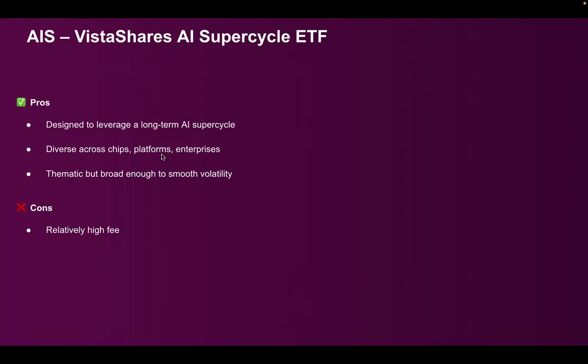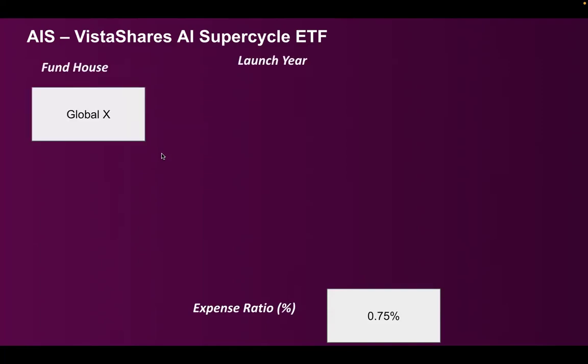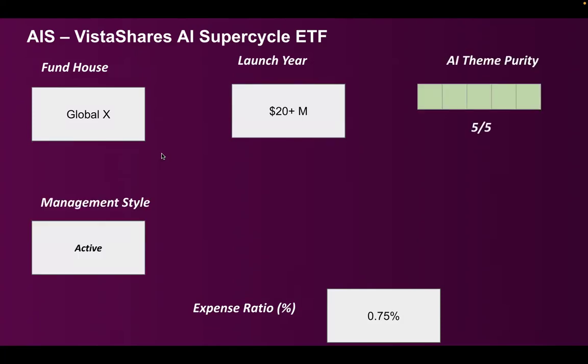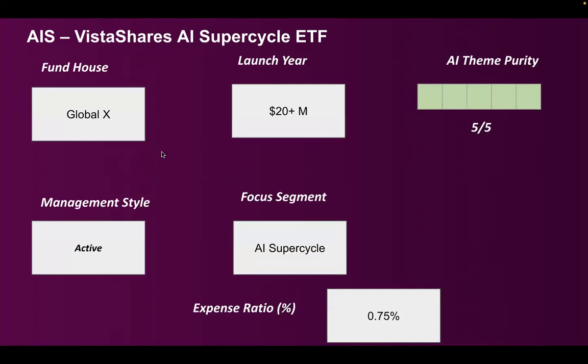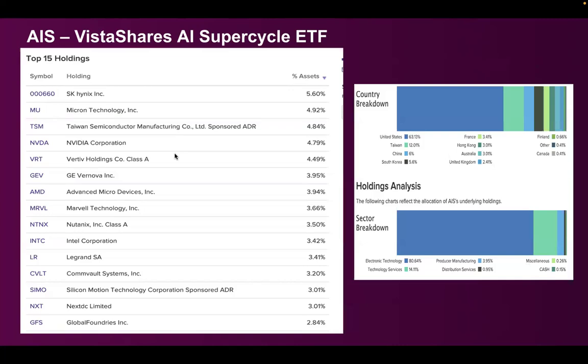So in terms of negatives, high fee, limited asset base. A young fund with limited performance history. Again, very high expense ratio, 0.75%. This was launched very recently. It has a focus segment of AI super cycle. In fact, they launched in 2025.